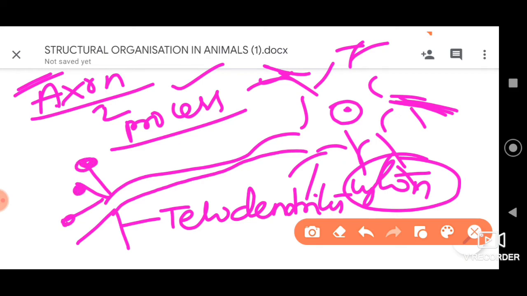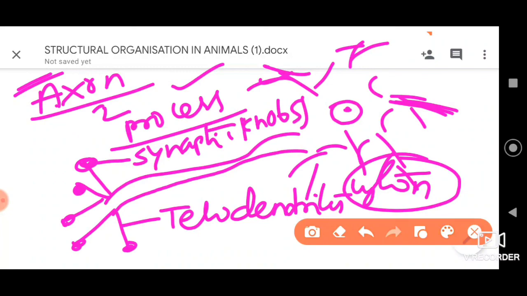We can call them synaptic knobs, which I represented before, or end bulbs, or terminals.